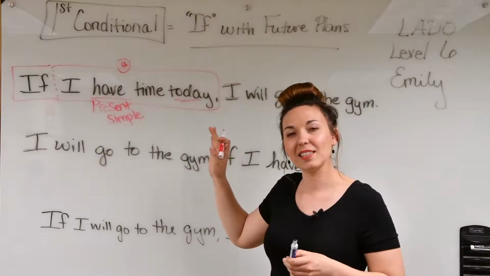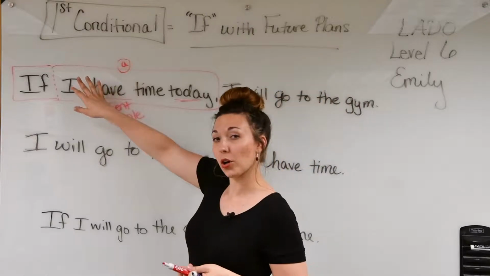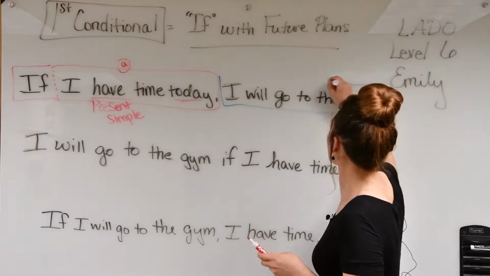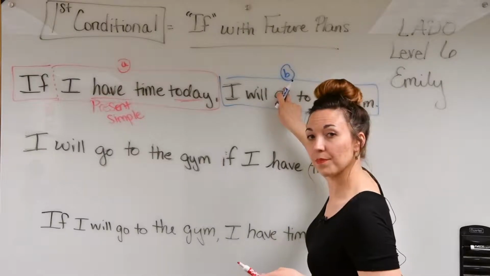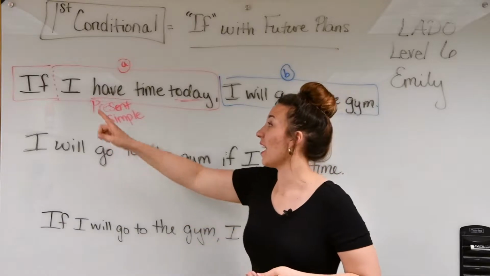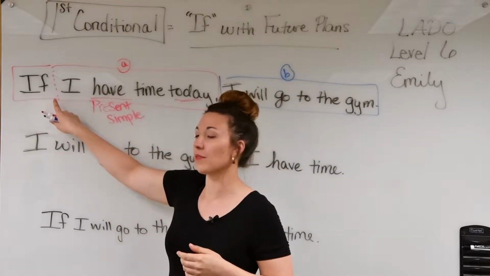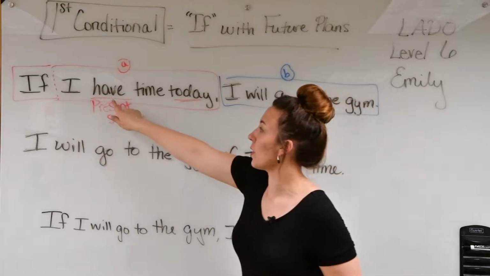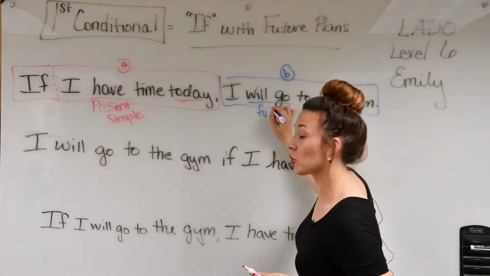But you see, this sentence is more like 2 sentences put together. The first part is A. The second is B. Now remember, A with if is sticky. Sticky with if. This is important because you see here we have present simple, but will go is future.